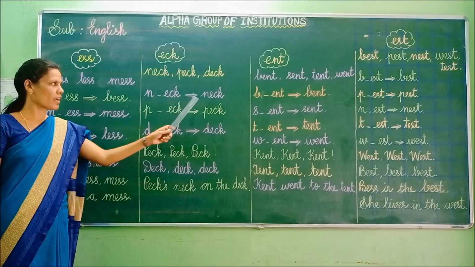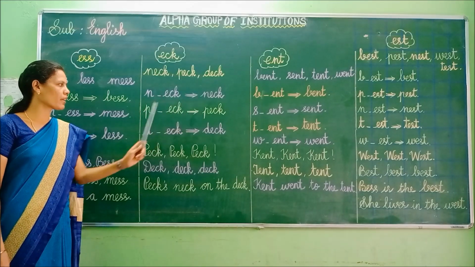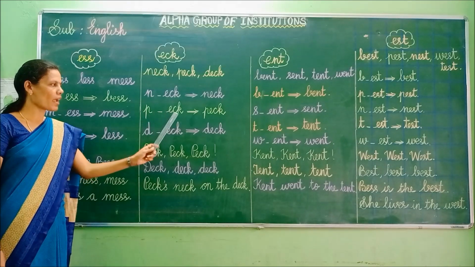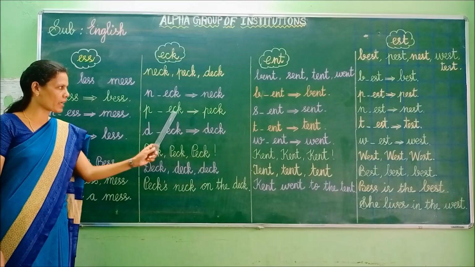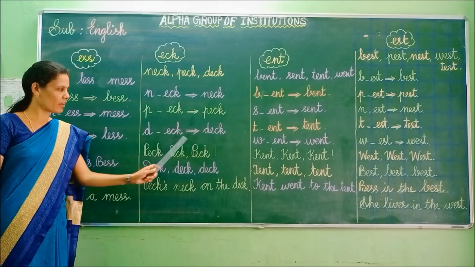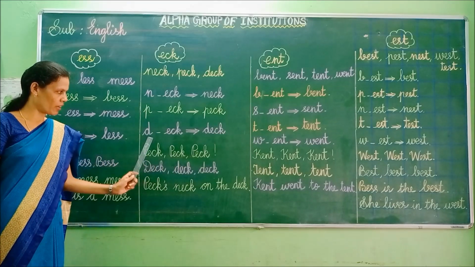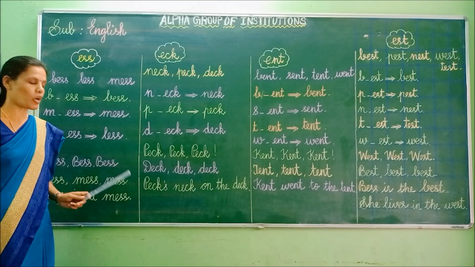Egg. Neck. Egg. Peck. D, egg, deck. Now we move on to rhymes.